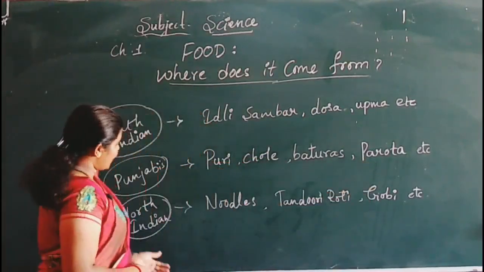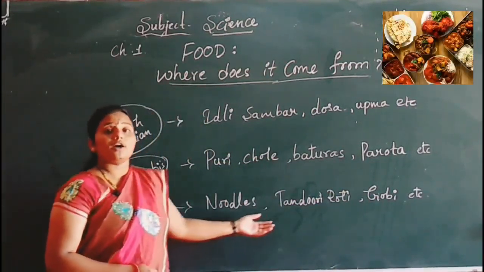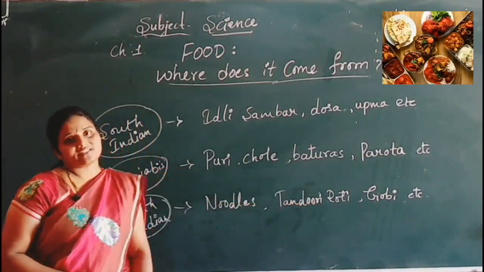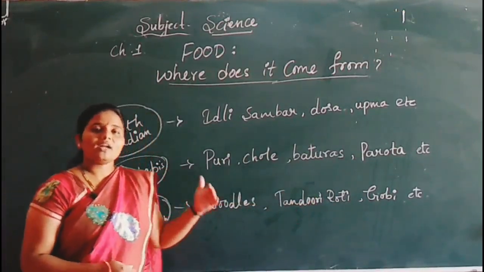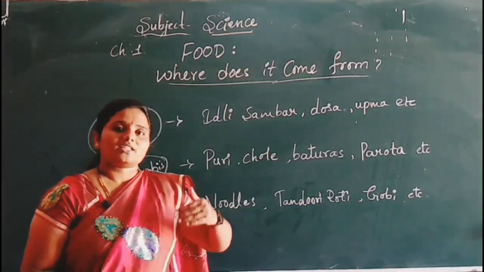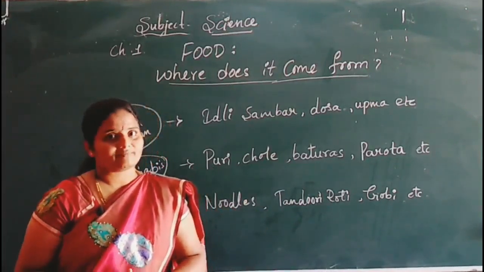North Indian people almost prefer rotis, especially tandoori rotis, or gobi and noodles. By looking at all these examples, we can say that people of different states have different food items.